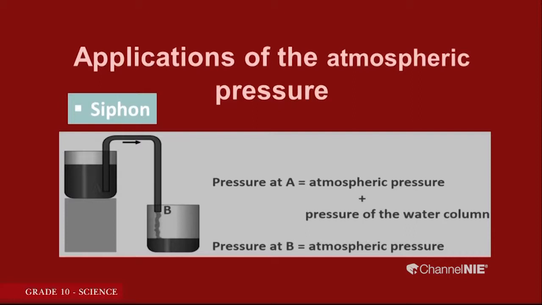So, then the pressure at A can be taken as the sum of the atmospheric pressure and the pressure of the water column. But compared with A, there is less pressure at B, because pressure at B is equal to atmospheric pressure. So, because of the higher pressure at A, water is forced into the tube. So, water will start flowing along the tube and finally, it will enter the container placed at the lower level. So, this is how the siphon works. There also we make use of air pressure.